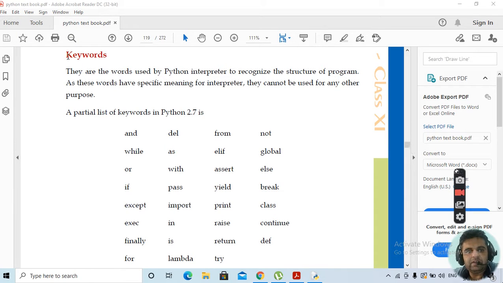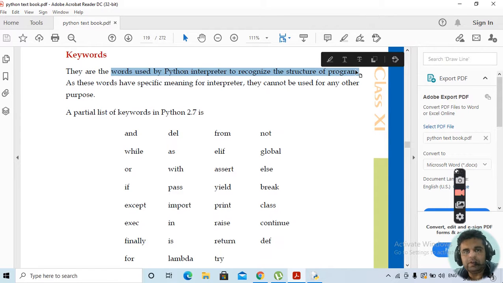Next is keywords. Various keywords that are used in Python. So what are there with the keywords? These are basically the special words used by the Python interpreter to recognize the structure of a program. These are the special words which have a special meaning. They cannot be used to represent the name of the variables. They have some specified meaning which is interpreted by the Python interpreter to recognize the structure of the program. Now, as they have special meaning, they cannot be used for any other purposes.